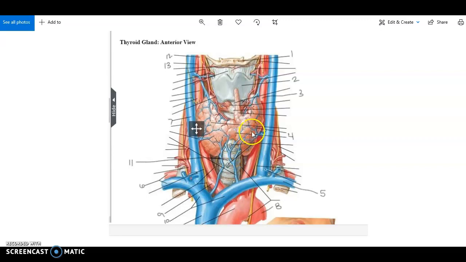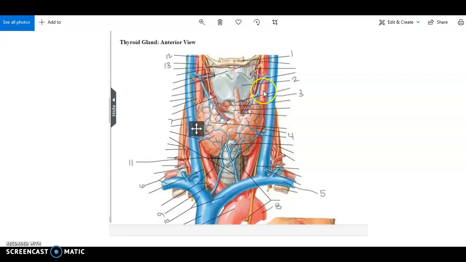So we have the thyroid gland. Deep to the thyroid gland would be the trachea, and it would course inferiorly, and you can see it here in the trachea. Superior to the thyroid gland is the thyroid cartilage, and superior to that is the hyoid bone. So on the lateral aspect of these structures are the vessels.